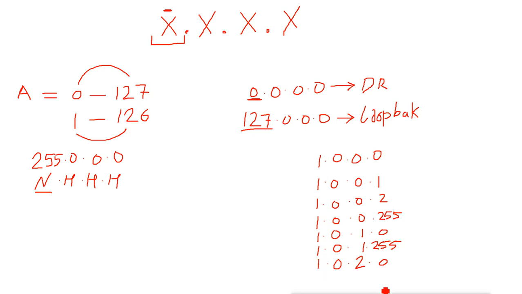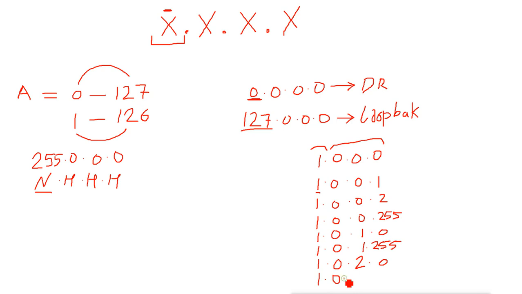Now remember, all those IP addresses which come in between are considered to be in the same network because you can see the network part is the same. In this IP address, this is the network part and this is the host part because it is class A. Then it goes on again, it will start from 1, then go to 255, then it will become 3, then go to 255, then this will become 3, 4, 5, 6, 7.